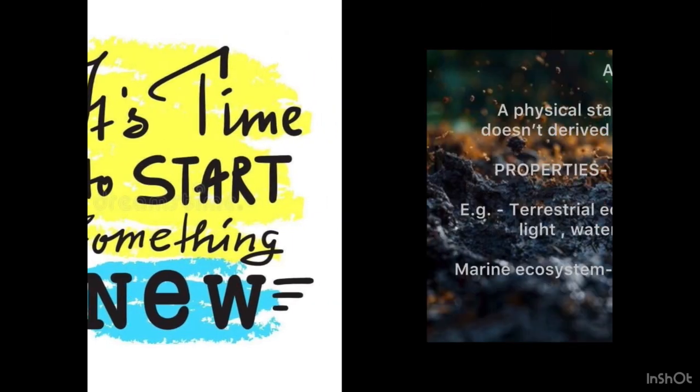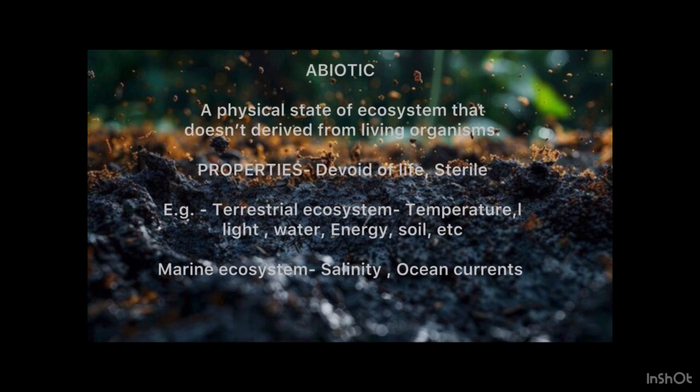Let's start. So, our first word is abiotic. It is a physical state of an ecosystem that does not derive from living organisms. It has some properties: it is devoid of life, it's sterile. For example, in a terrestrial ecosystem, temperature, light, water, energy, soil, etc. And in a marine ecosystem, salinity, ocean currents, etc.